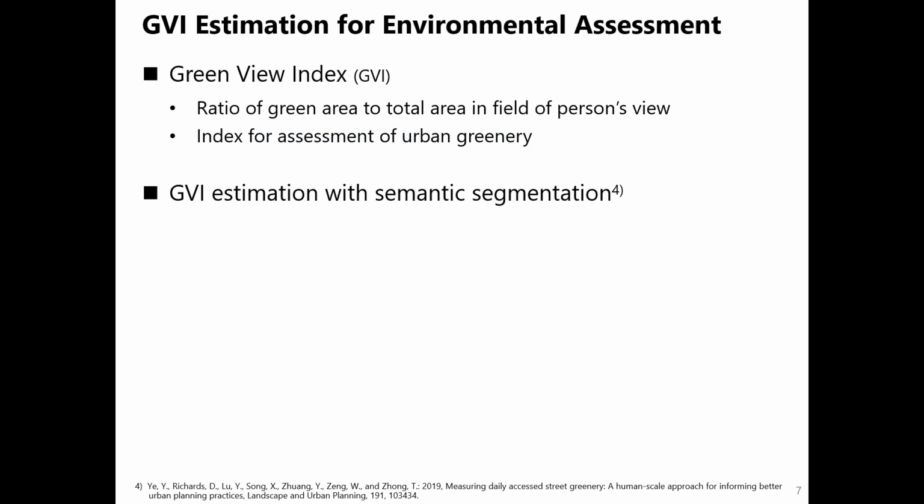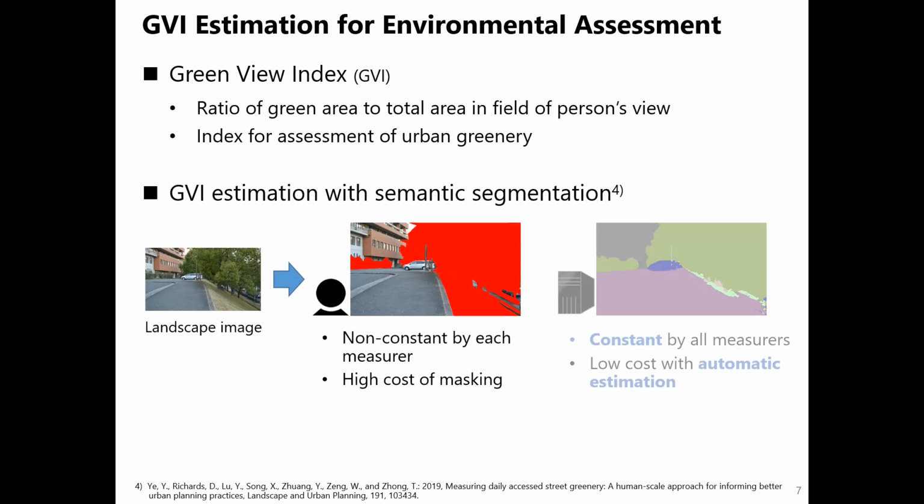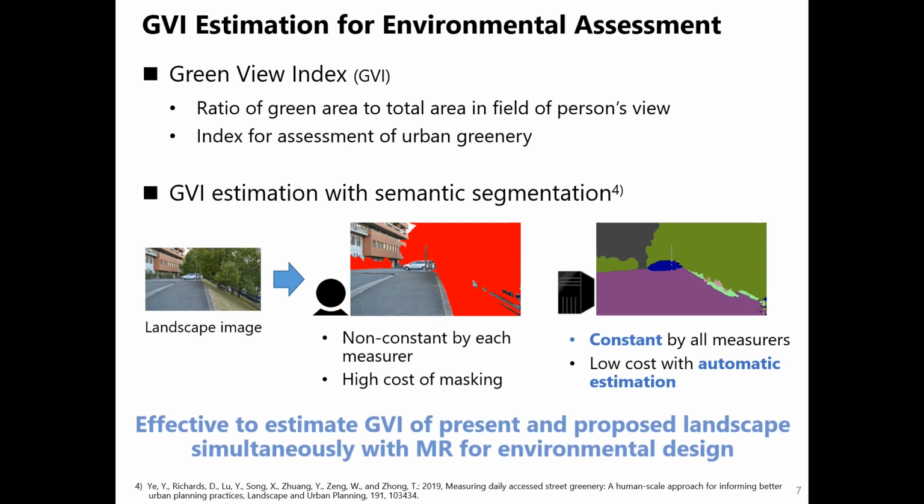Semantic segmentation is also effective for environmental design. Green view index is defined as the ratio of the green area to the total area in the field of the person's view and can be used to evaluate the visual impact of planning and management practices on urban greening.